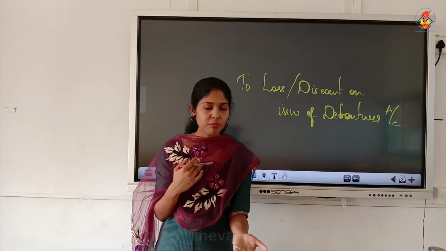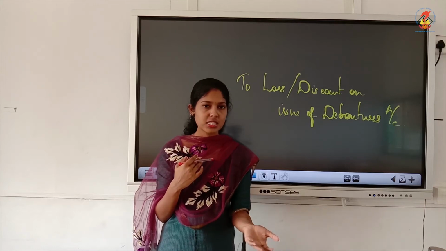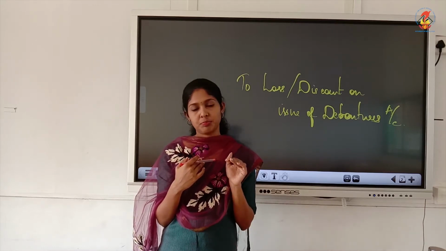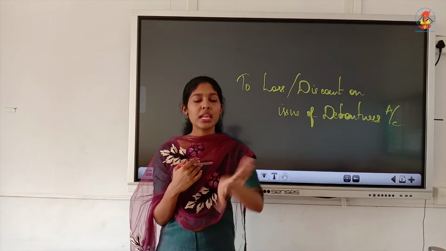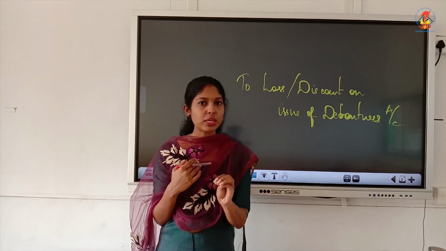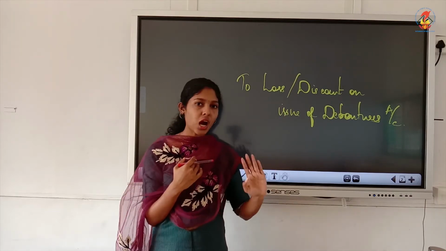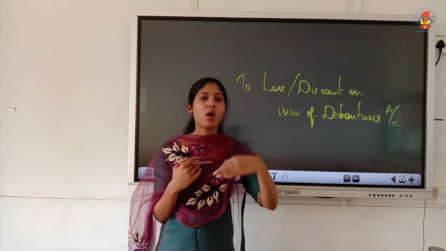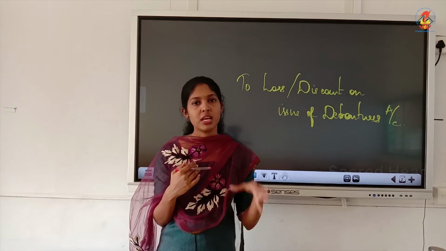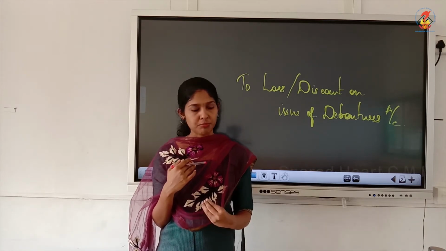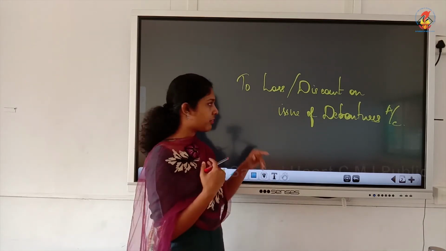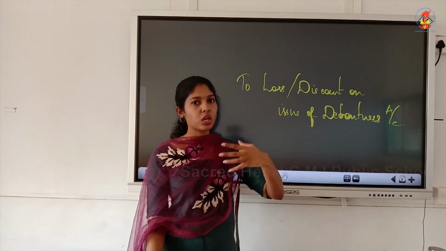When they sell fixed assets or capital assets at a lesser price, for example when you sell a building for a lesser amount, the loss you incur is called the capital loss. So this loss or discount on issue of debentures, allowing a discount, is also a kind of capital loss for the company.